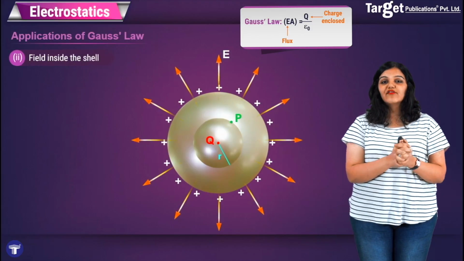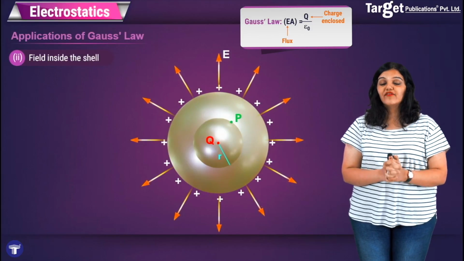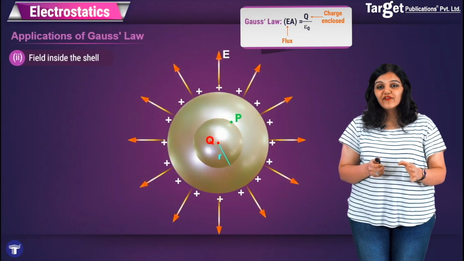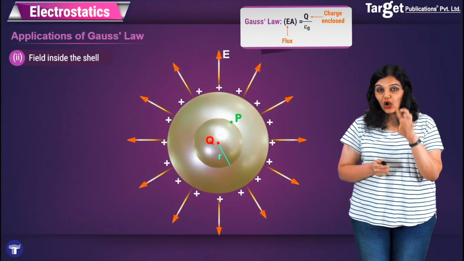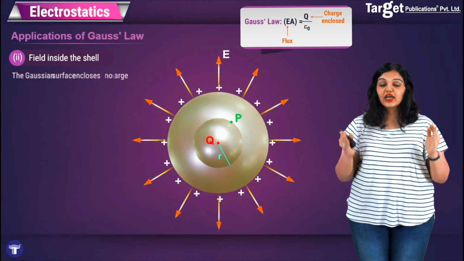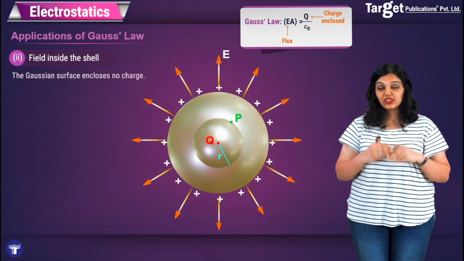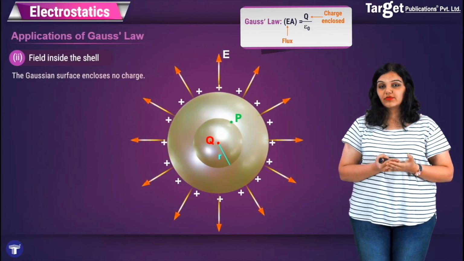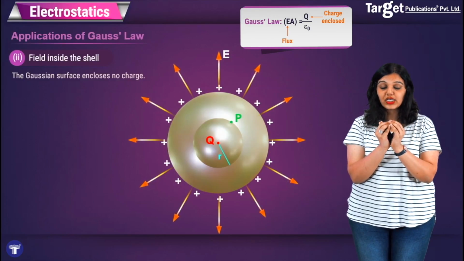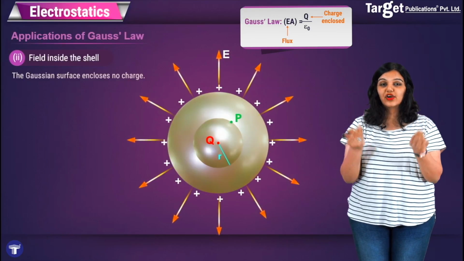If you look at it carefully, you will realize that whenever you have a conductor, its charges only reside at the surface. And therefore, you will see that your Gaussian surface is enclosing no charge, because firstly the flux is not passing through it, as the electric field lines will start from the surface. Secondly, it encloses no charge because it's inside the shell and all the charge is just on the surface of the shell.